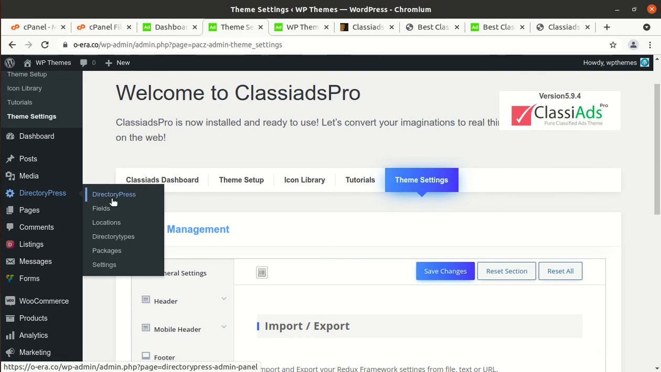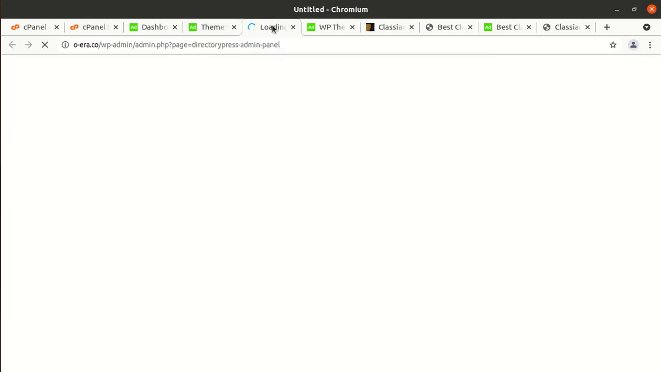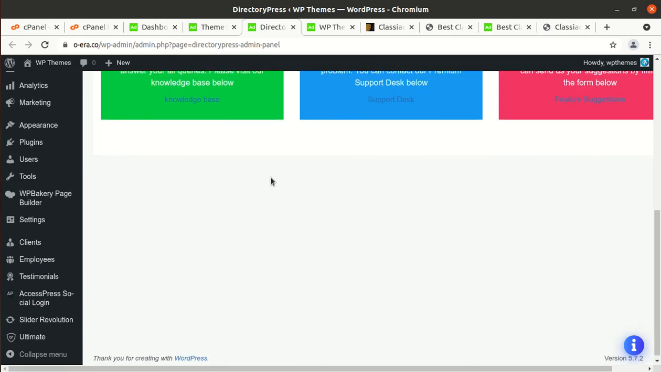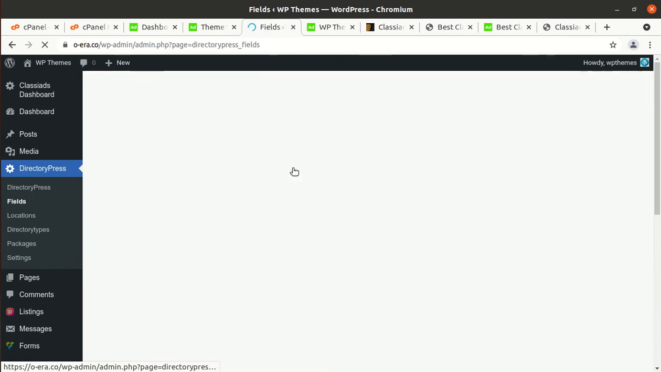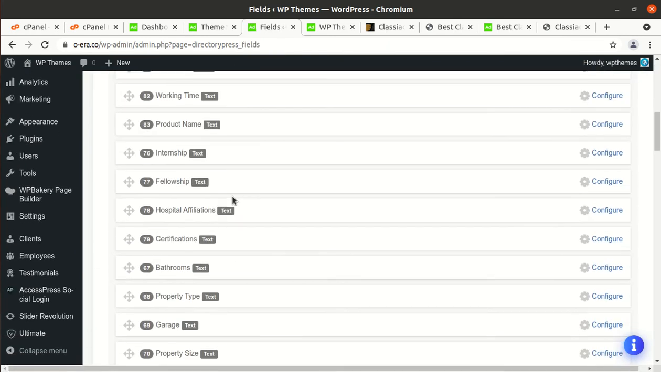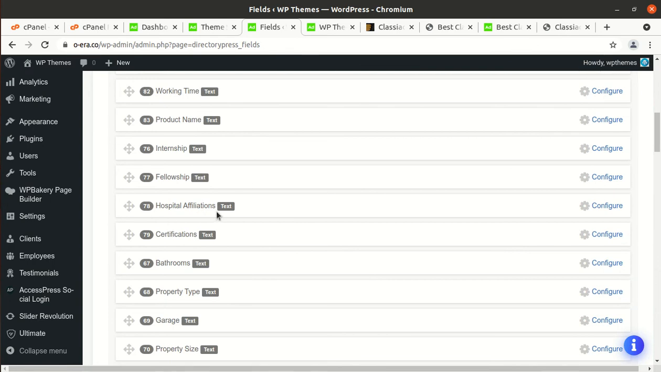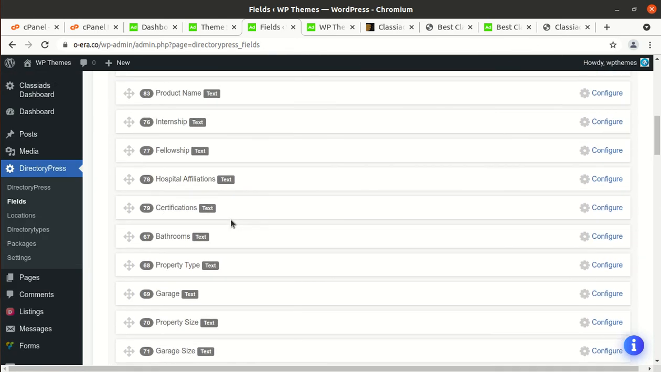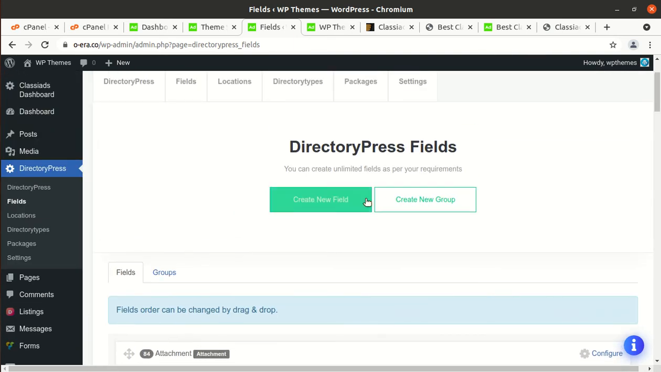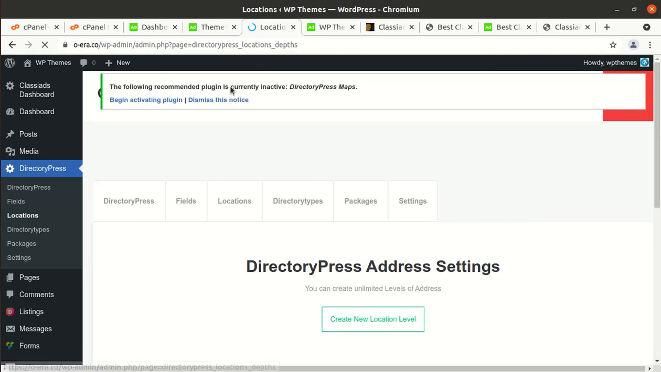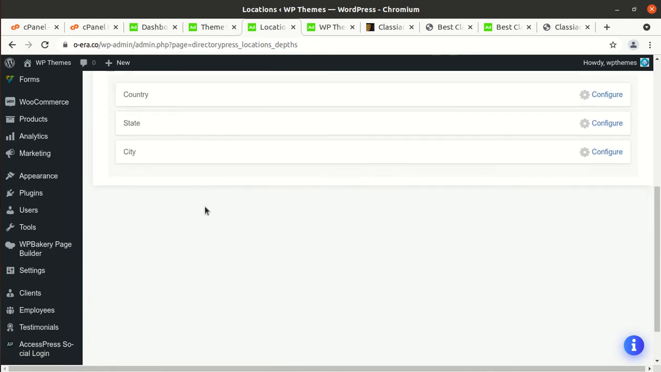And DirectoryPress is here. So DirectoryPress is a very important plugin in a classified ads website. It is a wonderful thing, and fields, locations, directory types can be set here. So you can set all the basic fundamentals of listing here, and the fields can be decided here, and locations can be set here: country, state, and city.